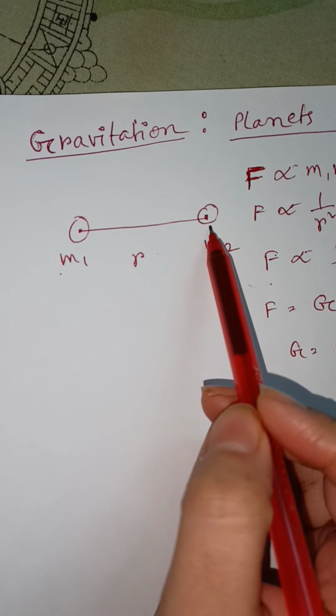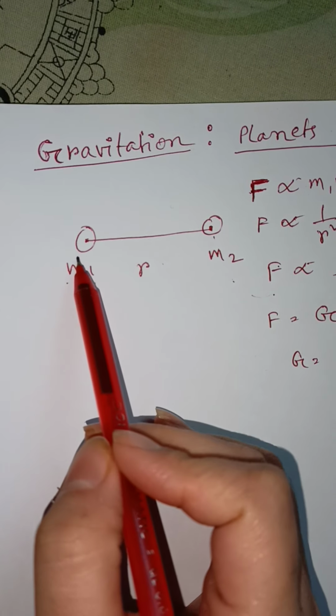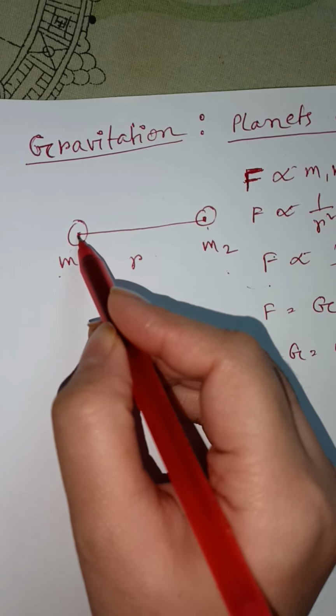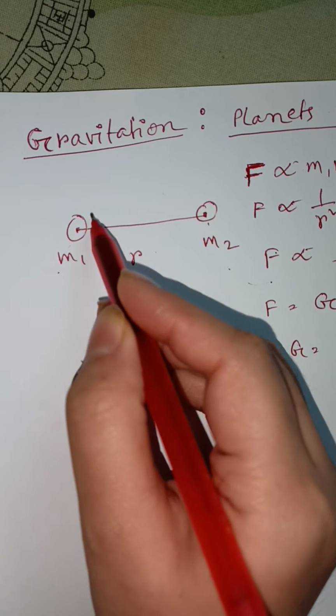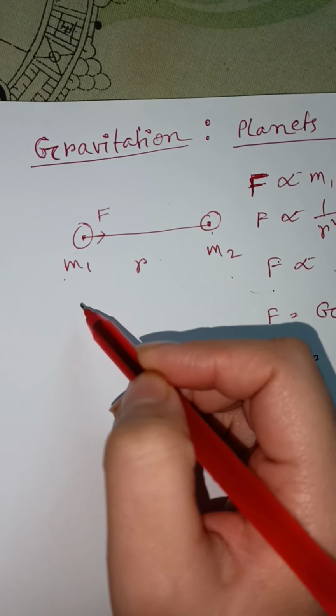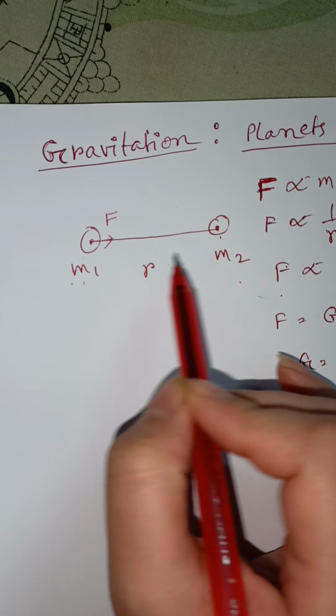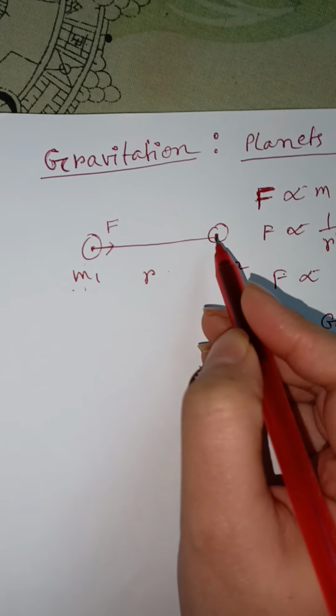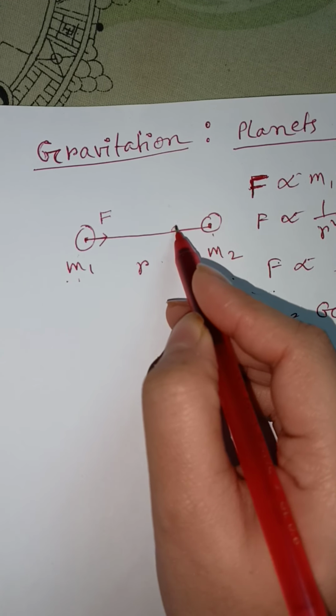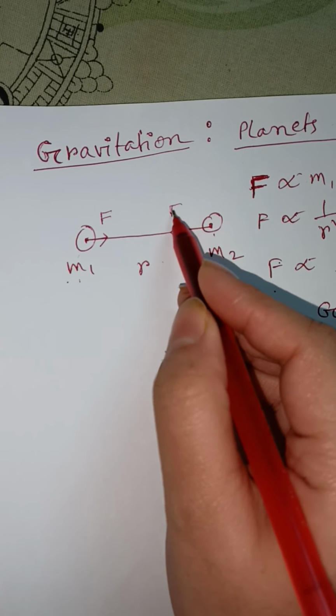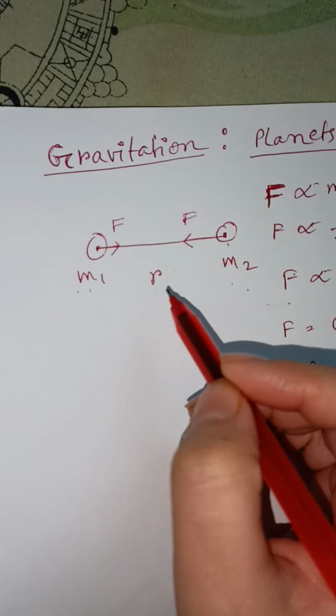That means the m2 body attracts the m1 body along this direction and the magnitude is F. Similarly, the m1 body attracts the m2 body towards this direction and the magnitude will be the same.